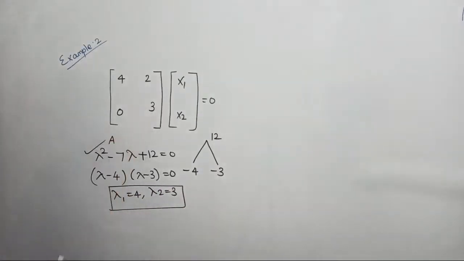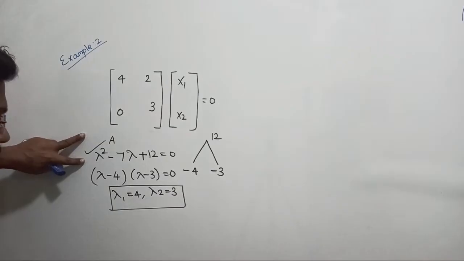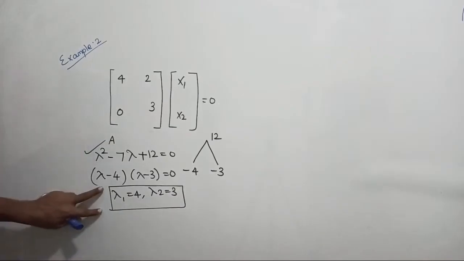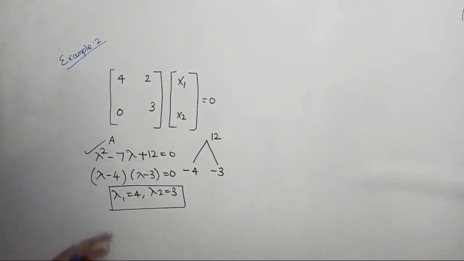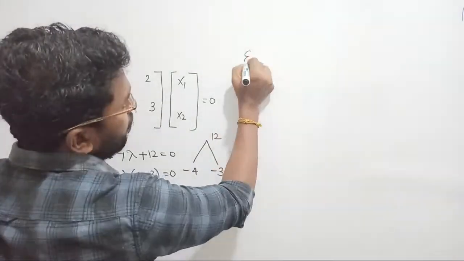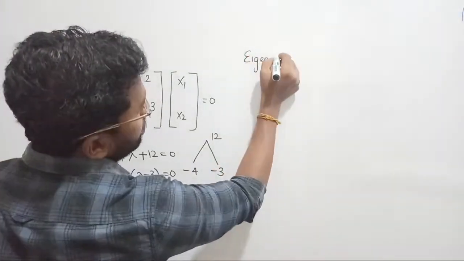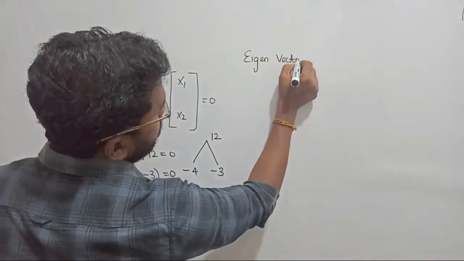So the first step, right? We know how to obtain the eigenvalue. That is the first step, find out the characteristic equation. Second step, find out the characteristic roots or eigenvalues. Step number 3, we have to find out the value of eigenvectors. Let us keep our attention on the eigenvectors.